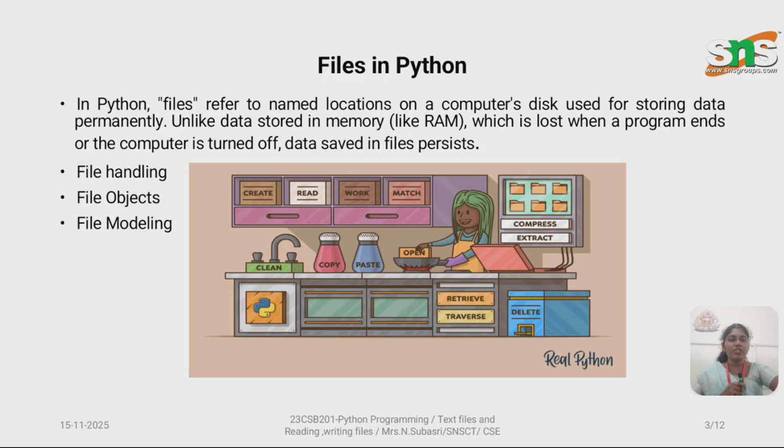First of all, files in Python have a particular location on the computer disk for storing data, whether permanently stored or sometimes read-only. Sometimes the computer may get turned off, or the file may not exist, so how we can back up files will be seen in depth in upcoming videos. File handling, file objects and how we model the file are the concepts we are going to discuss in depth.